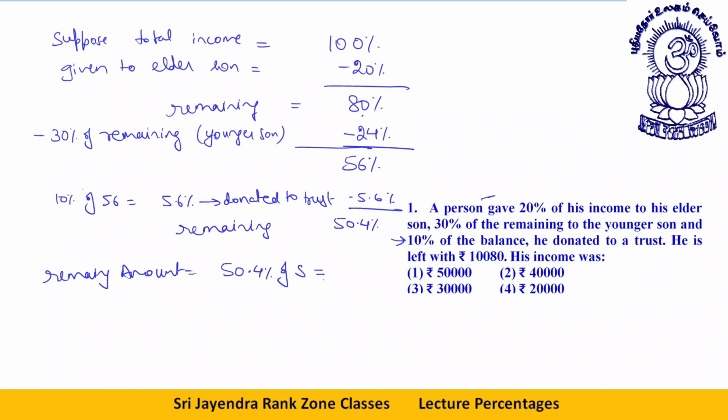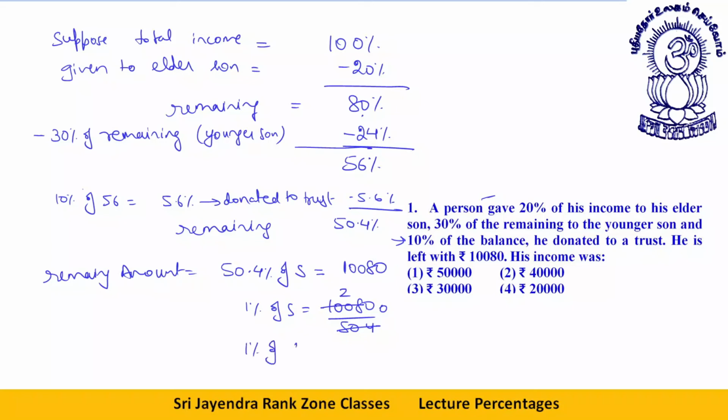This 50.4% of salary is given to us as 10080. That way, what will 1% of salary be? 10080 by 50.4, or you can remove one decimal from here and add a zero over here. This becomes 200.